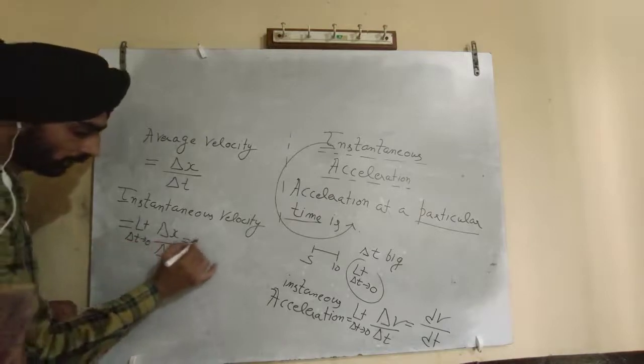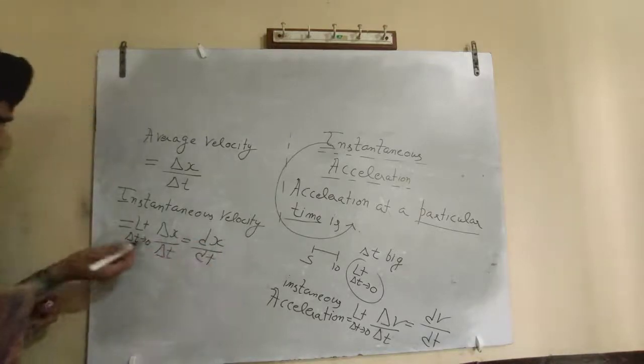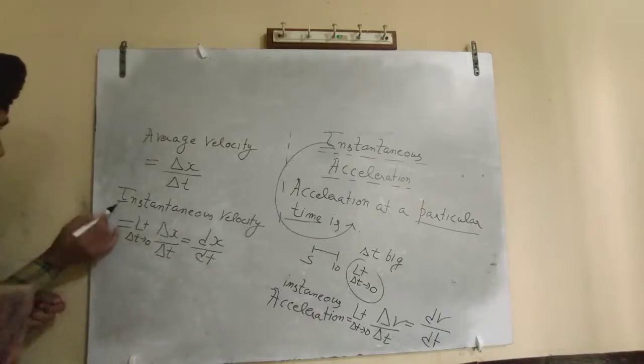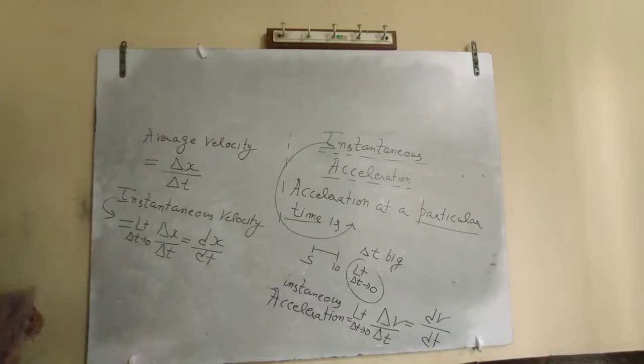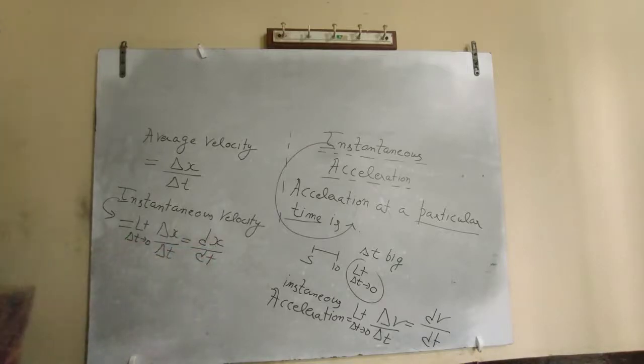So it will be a very small displacement over a very small time. What is the value of this instantaneous velocity? It is dx by dt.